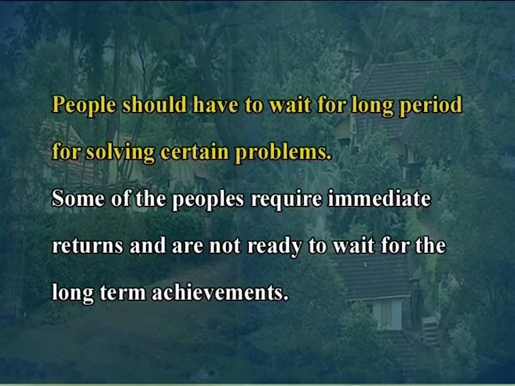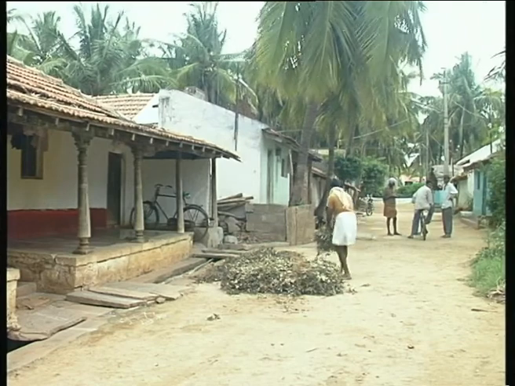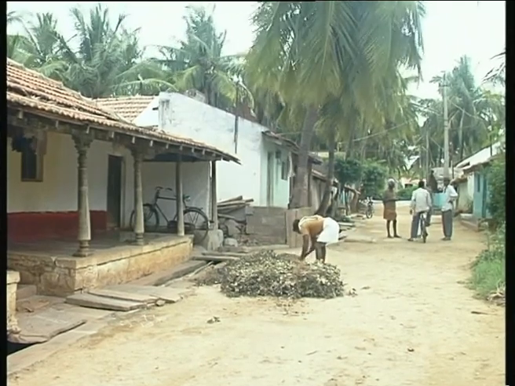In the early stages of planned settlements, the settlers have very limited freedom of action. The schemes are designed by a higher authority without proper consultation with the builders. People have to wait for a long period for certain problems to be solved. Some people require immediate returns from their fields and are not ready to wait for long-term achievements.